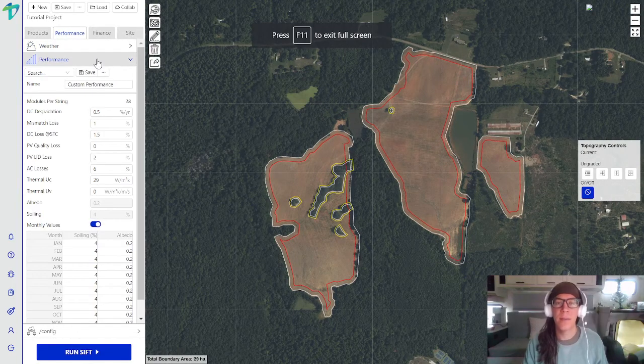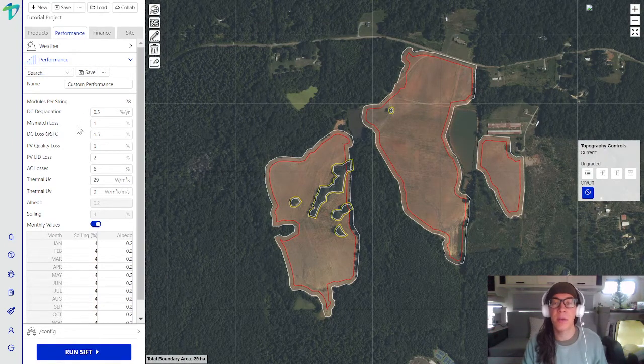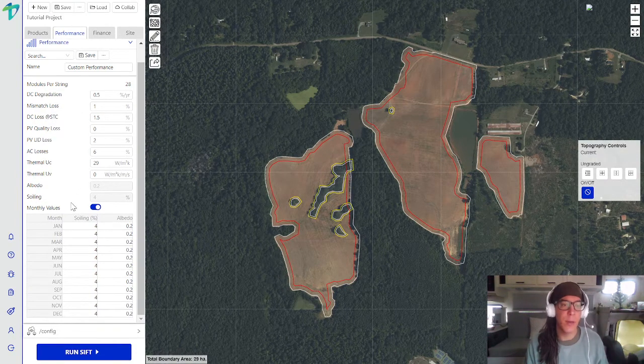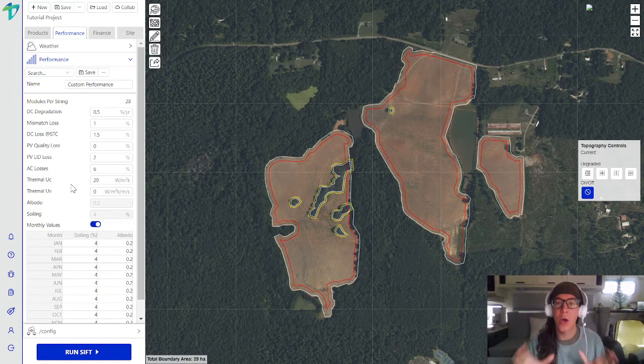Within the Performance tab, you'll notice that we have a list of performance loss inputs that mimic those of PV-SIST. And this is important because once you get to the end of the process in SIFT and you find a winning configuration, you can quickly and easily verify that the SIFT performance model is aligned with the PV-SIST performance model. And one thing to note in here is that we do have the ability to input monthly values for both soiling and albedo.